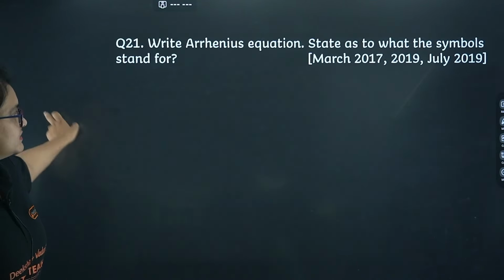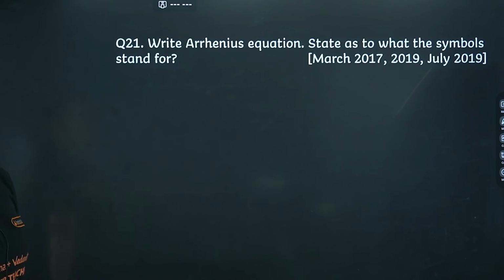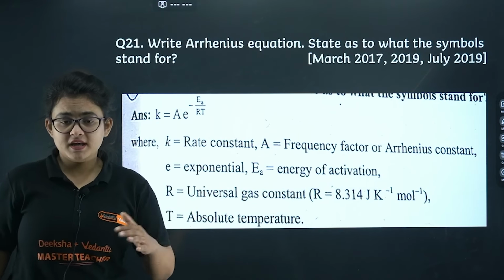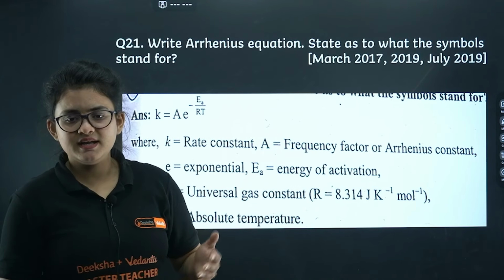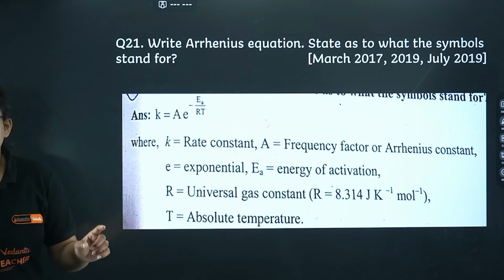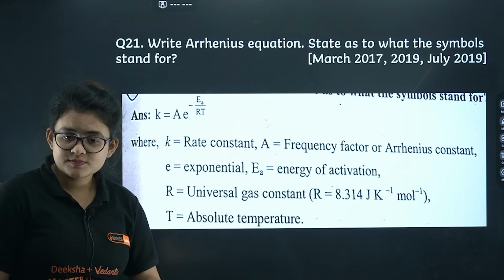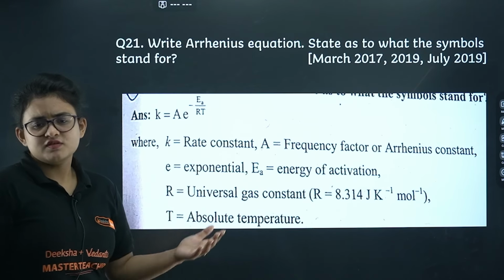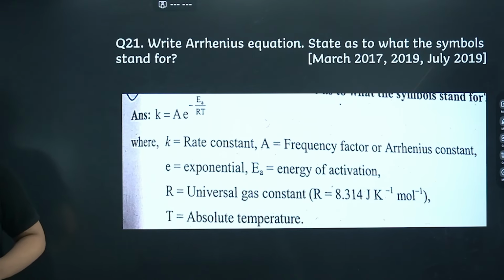Let's proceed further. Write the Arrhenius equation. State as to what the symbols stand for. So here comes the Arrhenius equation, K equals to A into e power minus Ea by RT. Please don't forget to write down the abbreviation. Okay, here A is a frequency factor or pre-exponential factor or Arrhenius constant, anything you can write. Rest of the thing I guess you know. I guess it's okay.